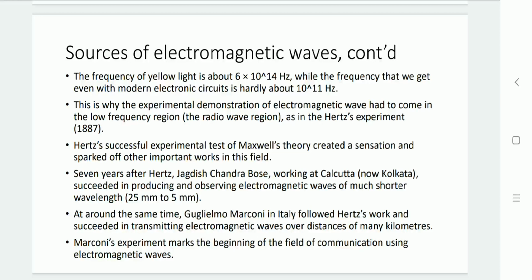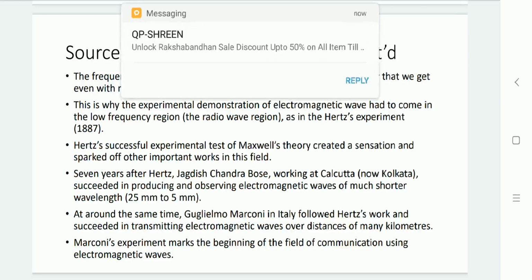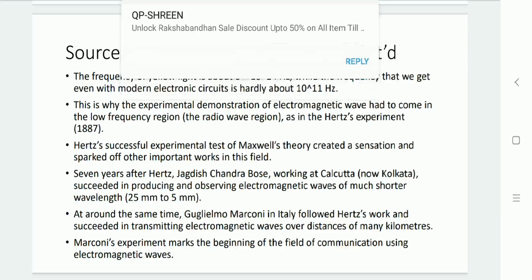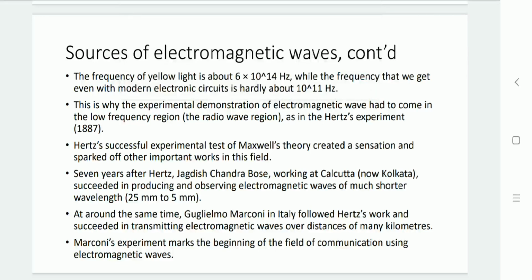Seven years after Hertz's experiment, Jagdish Chandra Bose, working at Kolkata, produced and observed electromagnetic waves at shorter wavelengths, in the range of 25 millimeter to 5 millimeter. At the same time, Marconi, also working on Hertz's work in Italy, succeeded in transmitting the electromagnetic wave over longer distances, in the range of kilometers.